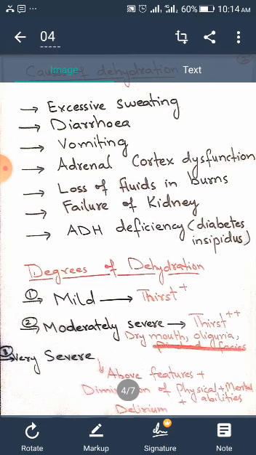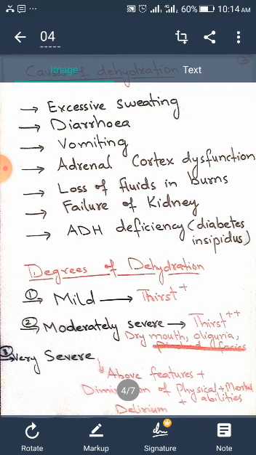Adrenal cortex dysfunction. This is the gland which secretes a mineralocorticoid hormone, that is aldosterone, and that aldosterone is associated with sodium reabsorption in the body, and that sodium reabsorption is ultimately associated with water retention. So adrenal cortex dysfunction can be the cause of primary and secondary dehydration.